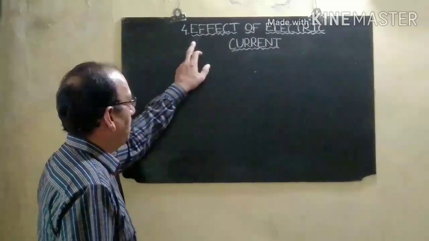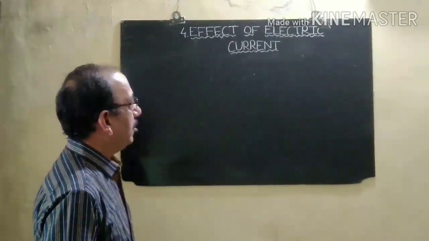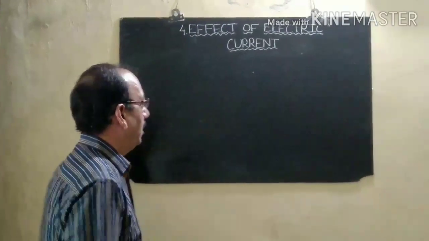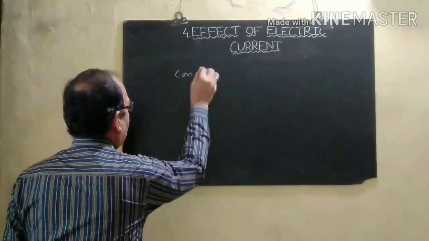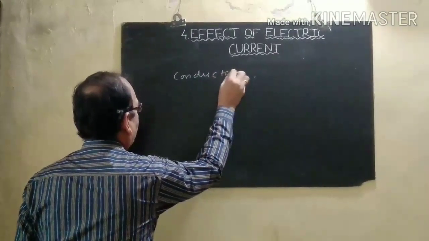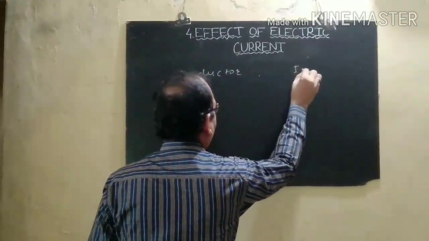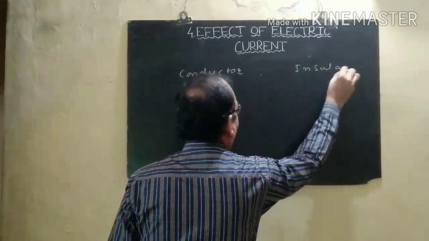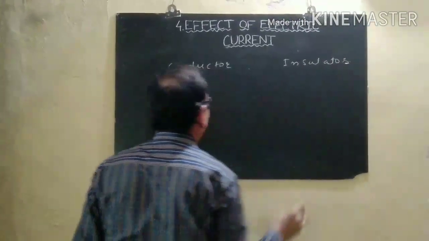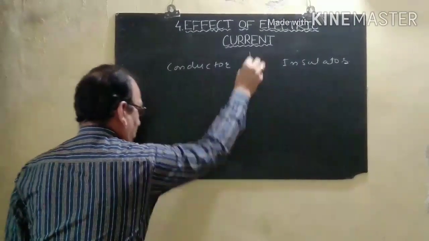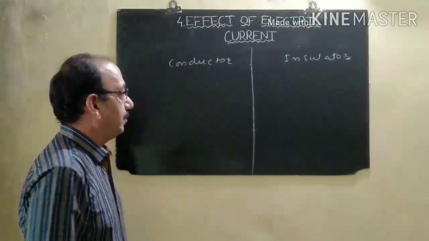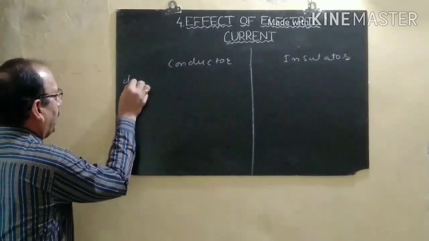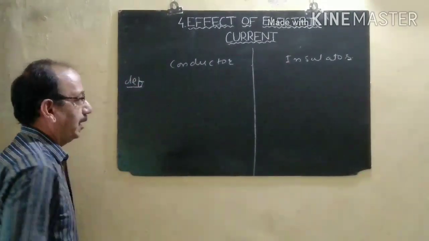Today we are going to learn chapter number 4, that is effect of electrical current. In this chapter, first of all we will discuss conductor and insulator. These terms you have already learned in the previous classes. I will define the terms first of all, conductor.